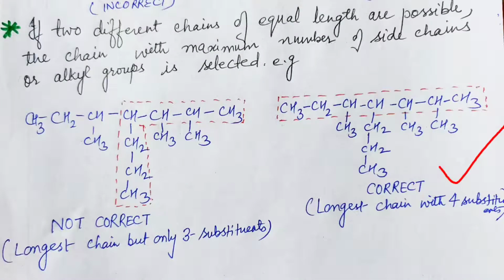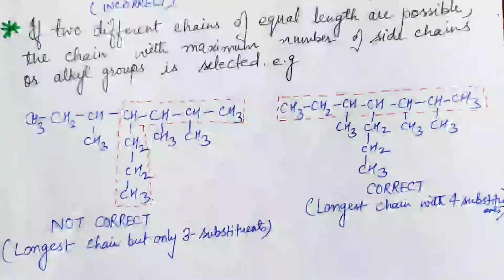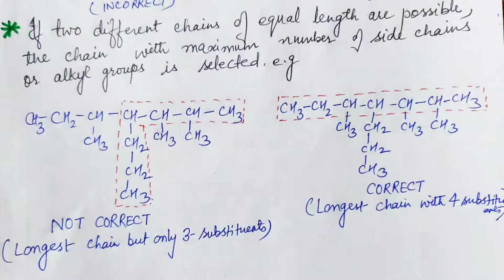In the second, the longest chain with 4 substituents is the correct structure. So remember, the maximum number of side chains or alkyl groups should be there while selecting the longest chain. Keep this in your mind.